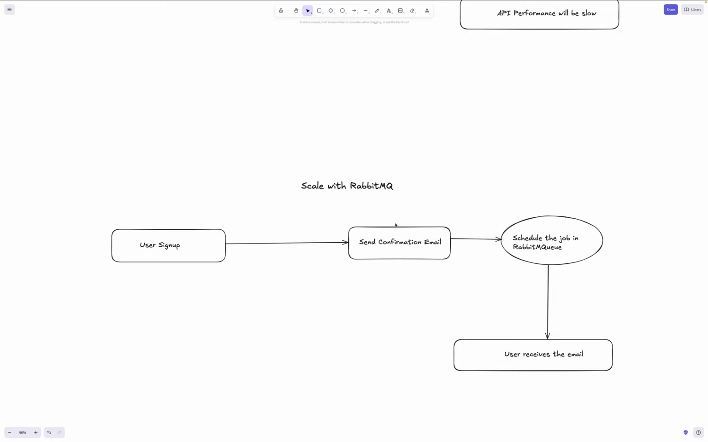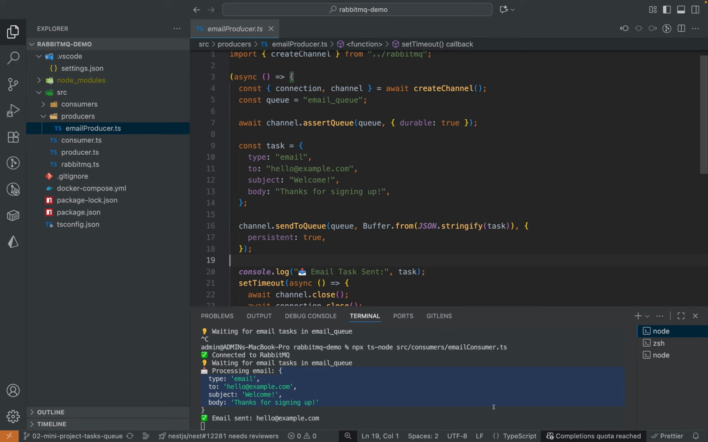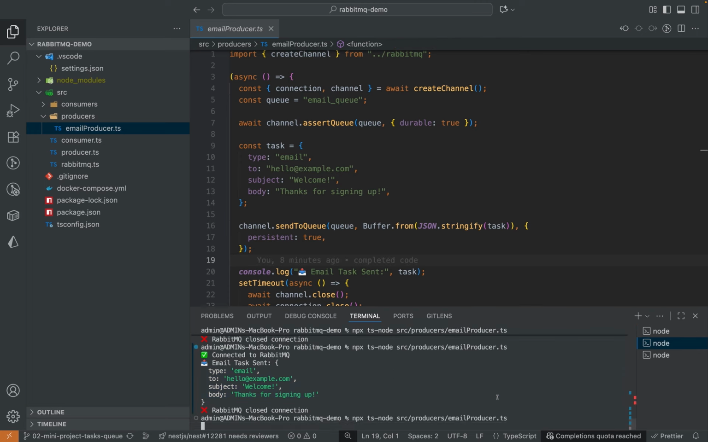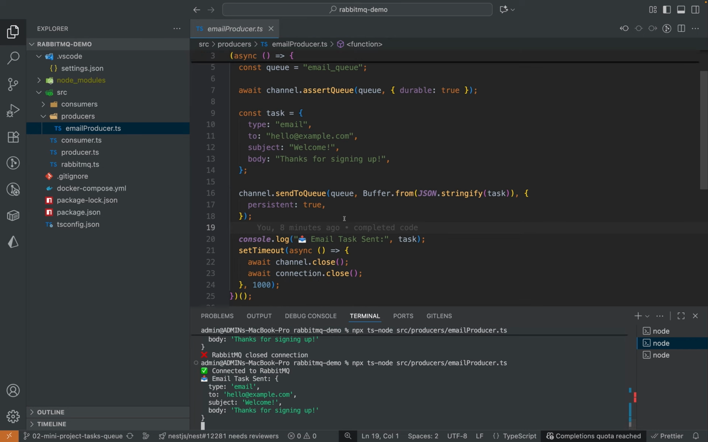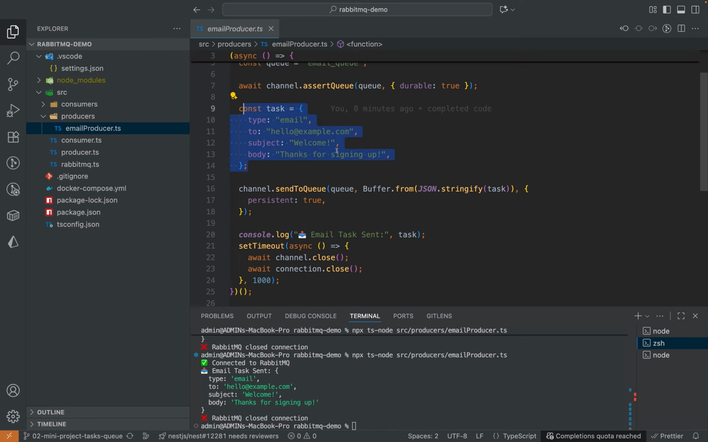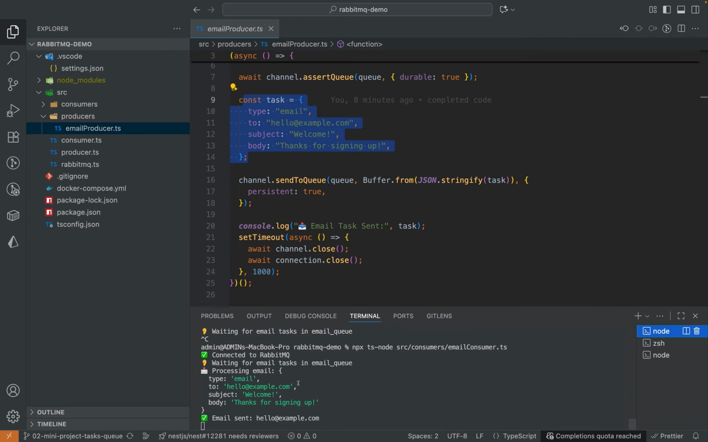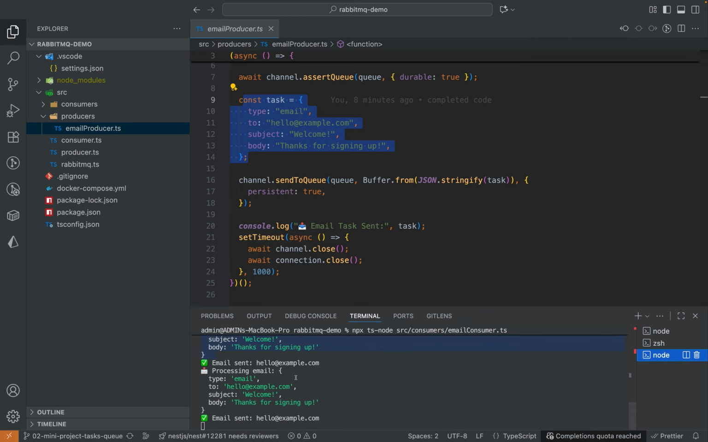Now we're going to build this type of scenario in our simple demo application. First, let me show you the demo. I'm going to run the producer, the email producer. It's going to send the message to all of the consumers. This one: email, hello, subject, body. And the consumer is running here. The consumer received the message, this one. And this consumer also received the message. You can have multiple consumers. These are all the users.